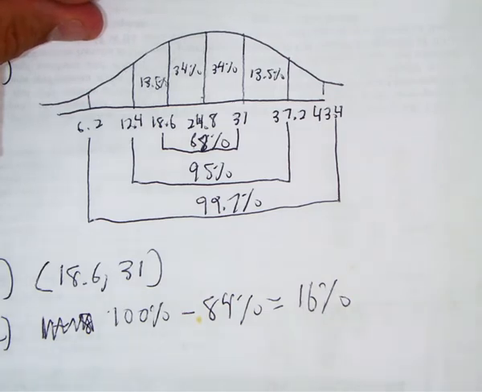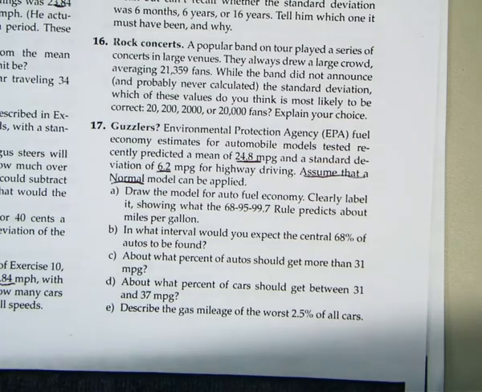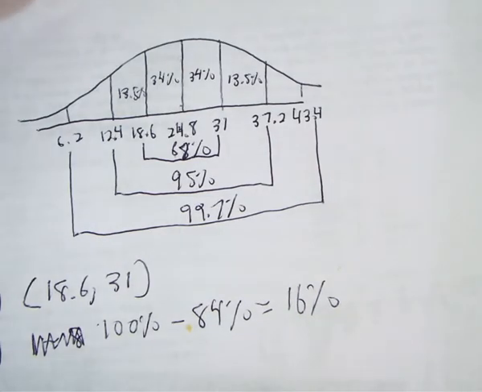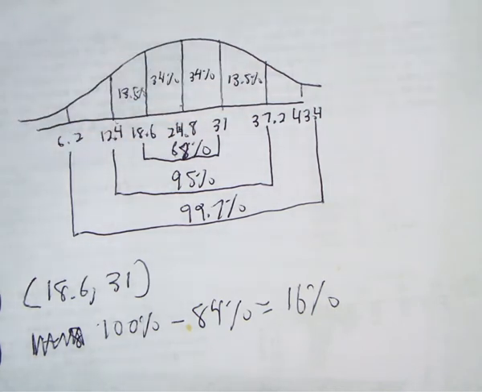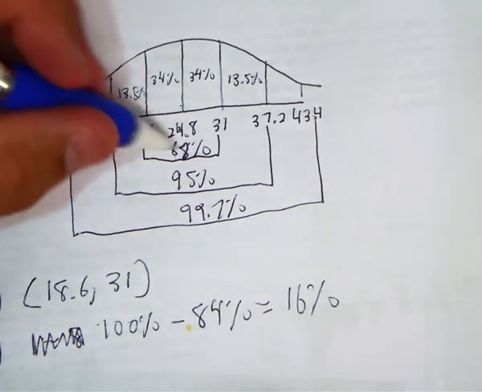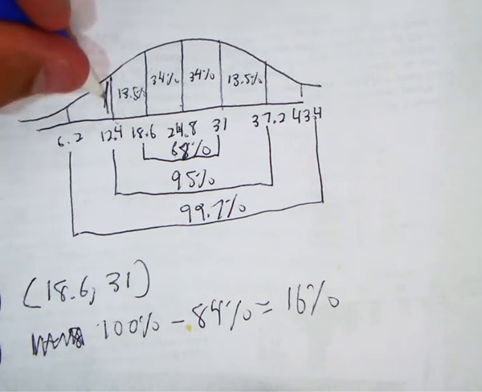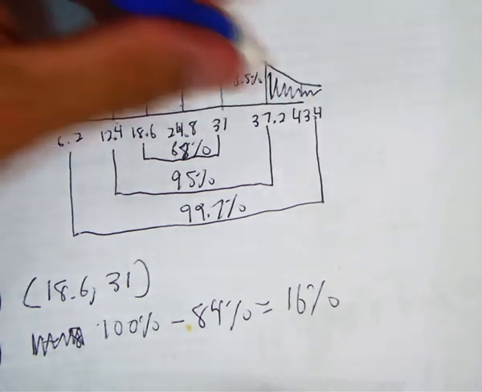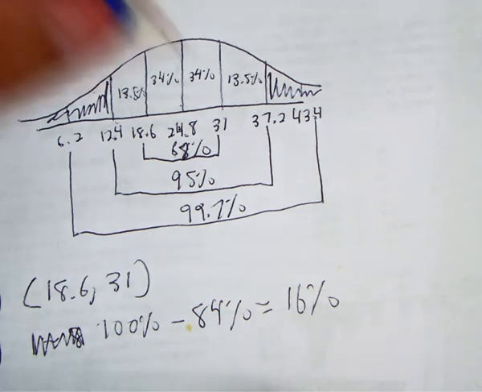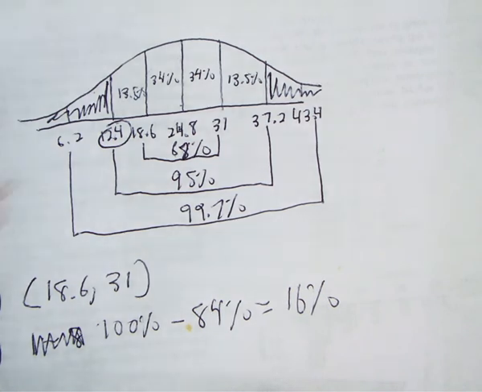Okay, and then the last piece is the gas mileage of the worst 2.5% of all cars. Well, if this right here is 95%, okay, then that means that outside of the 95% is 5%, and that would be 2.5% would be over here, and 2.5% would be over here. Okay, so that would give me the other 5%. Now, which 5% is the worst? Well, low gas mileage is bad, so it would be 12.4 miles per gallon or less. So that would be our answer to